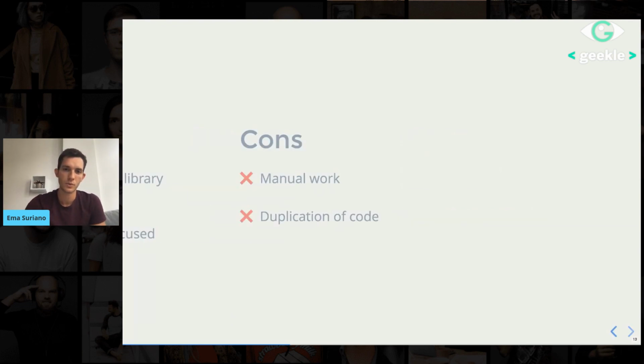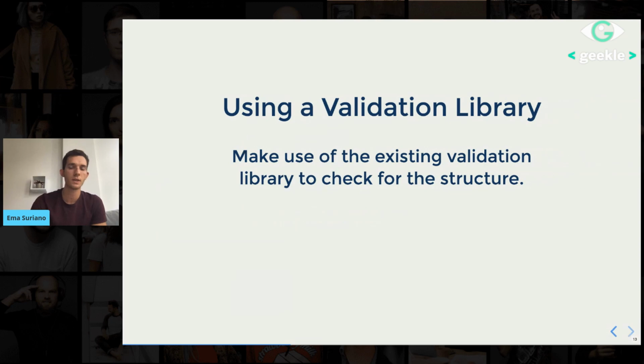So let's jump into the next one. The next one is the commonly used, I will say, in case we want to tackle this in a proper way, which is using a validation library. In summary, it makes use of any existing validation library to check for the structure of the object. Some examples currently being used by the community are AJV, Joi, V8N, validate.js, just some examples that I found on the web.